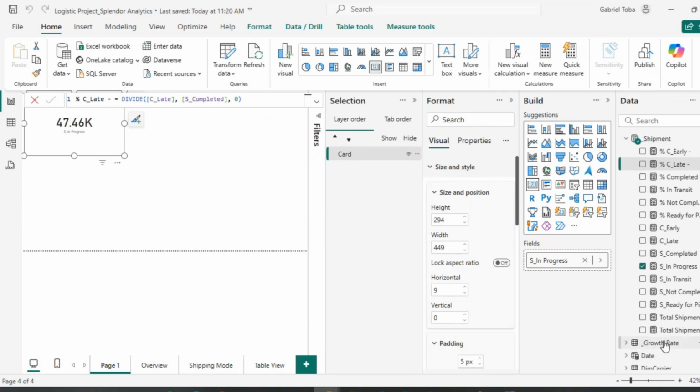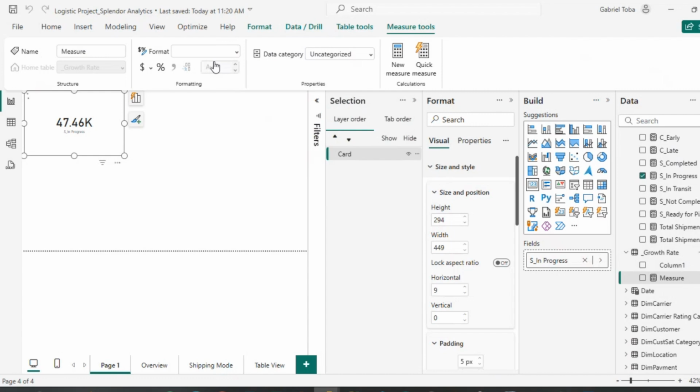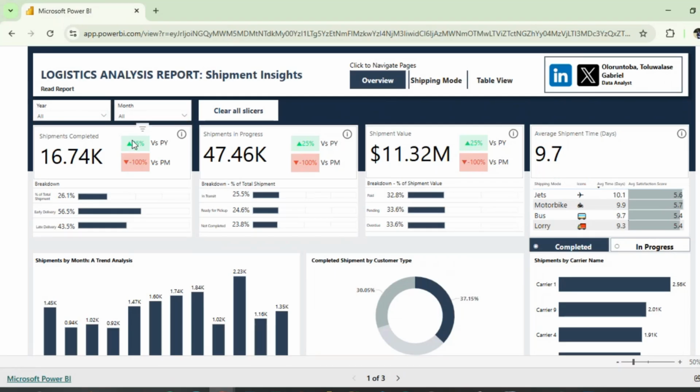Okay, so I have it here. I want to write everything around my growth rate here. So the first measure I want to write is to check for the year over year. Since I think from the visual we have it for all, I just calculate everything once.